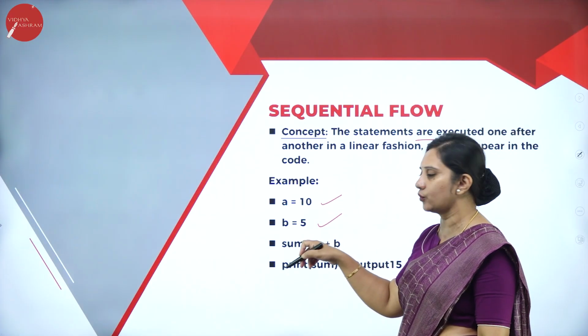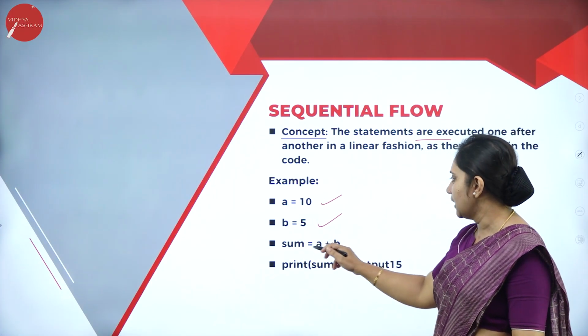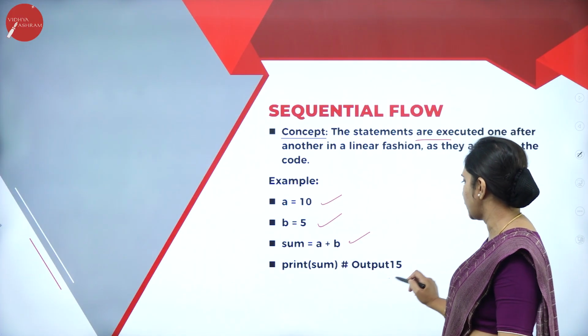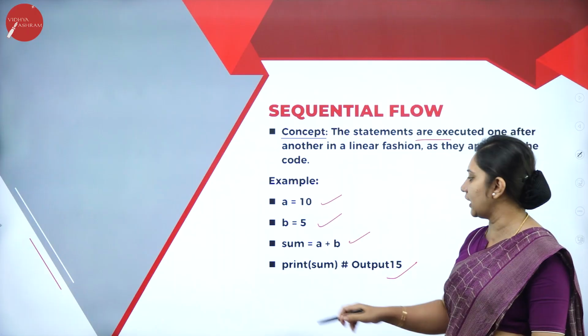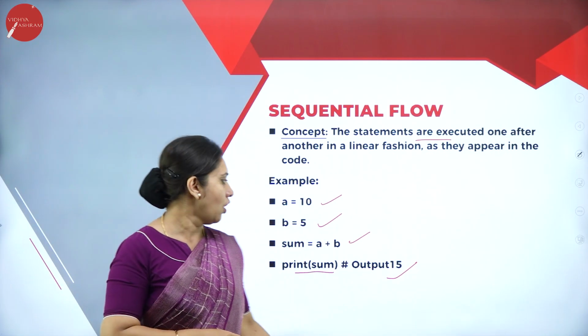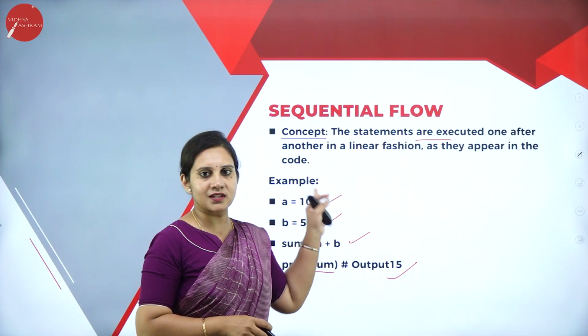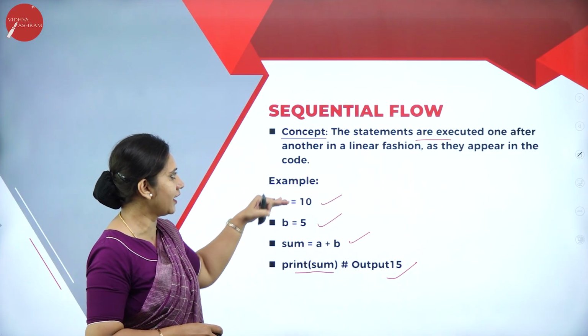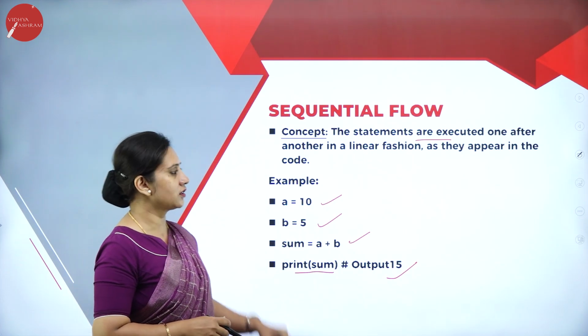Example, A is equal to 10, B is equal to 5 and sum is equal to A plus B, and we get the output 15 with the statement print(sum). This is in a linear fashion, one below the other. We call this the sequential flow.